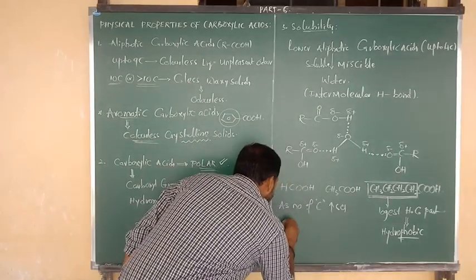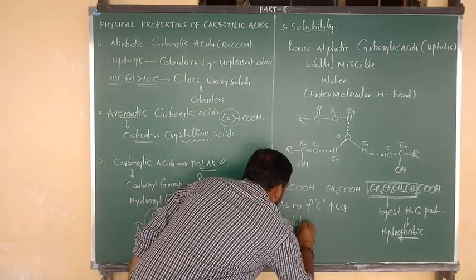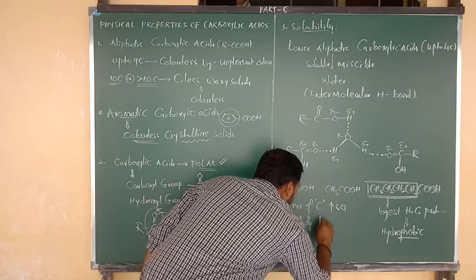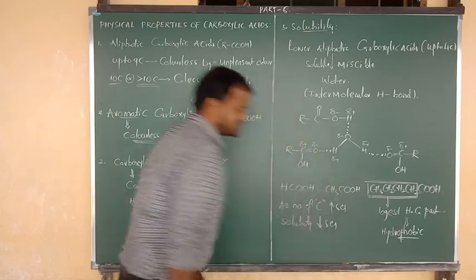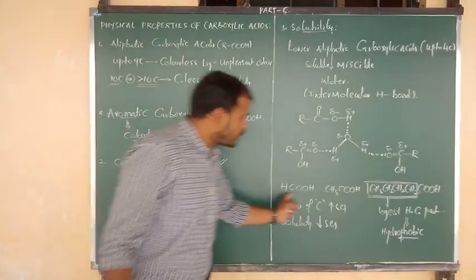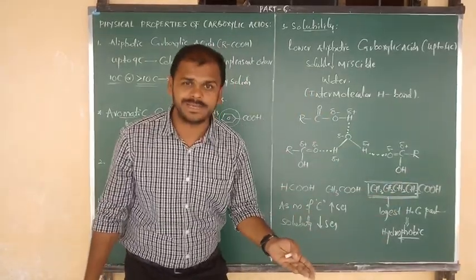As number of carbons increases, what will happen? Their solubility in water decreases because of the increase in number of carbons and hydrogens.